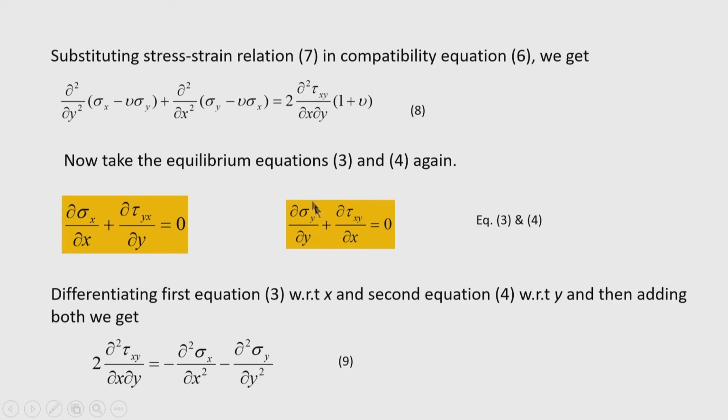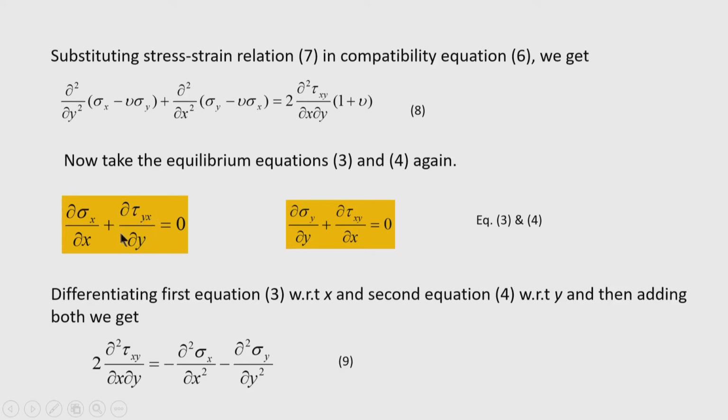So, then if I add this and keep del square tau yx or del square tau xy, this is the same thing, so del square tau yx by del x del y, one mixed derivative term will be coming.